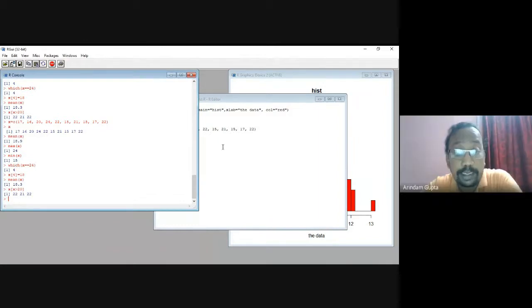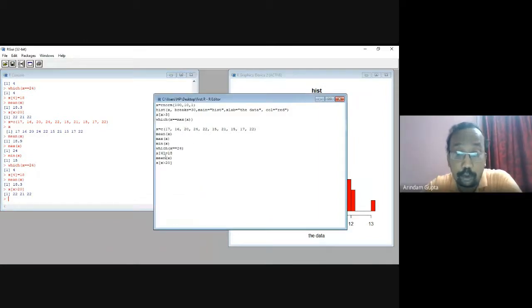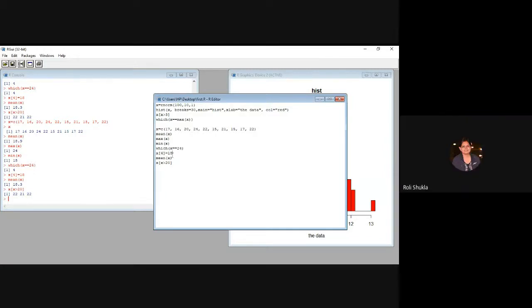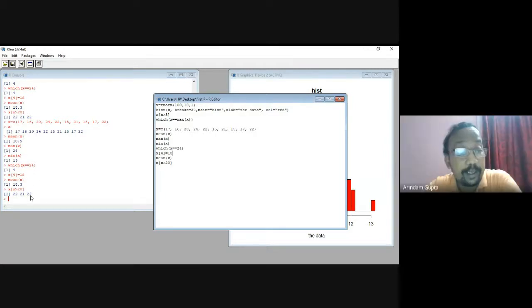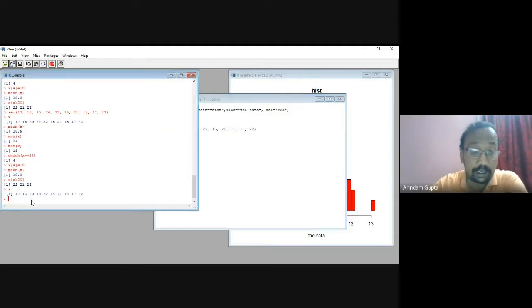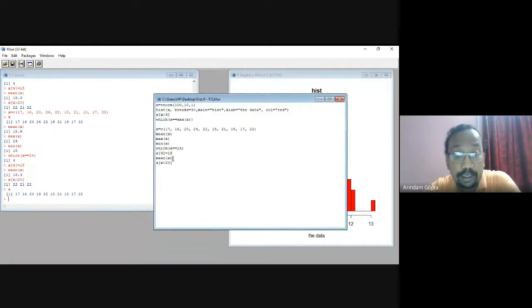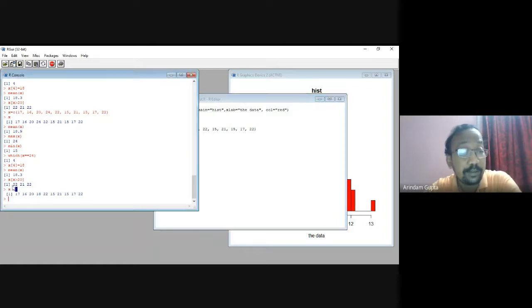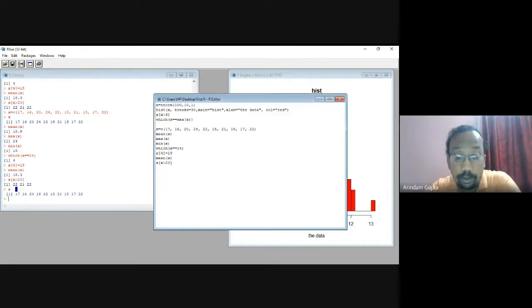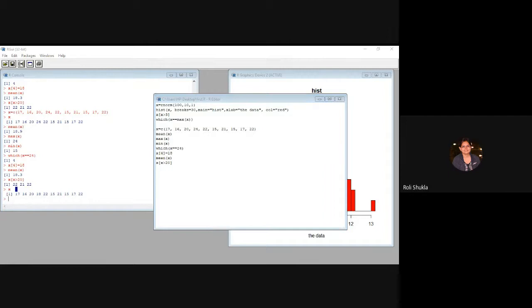Then replace X[4], the fourth position, X[4] equal to 18. Then we get the new X, with the fourth position replaced by 18. Then you get the new mean X and new X for values greater than 20. Okay now? Yes, it is clear now. Thank you so much.